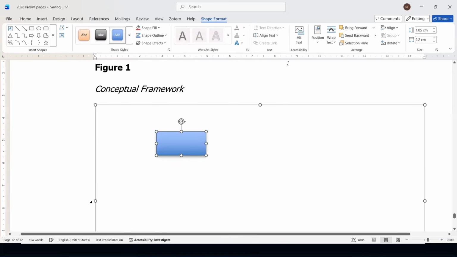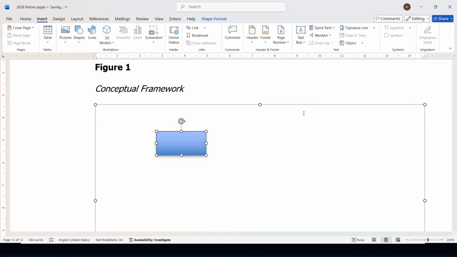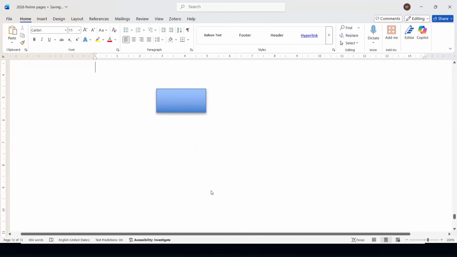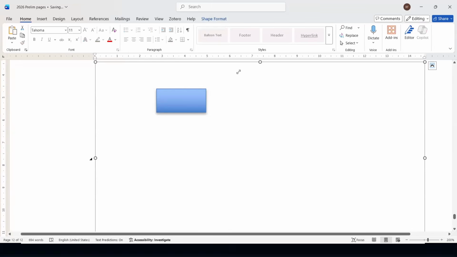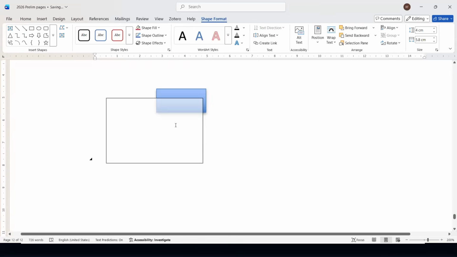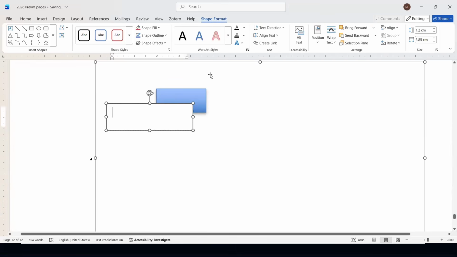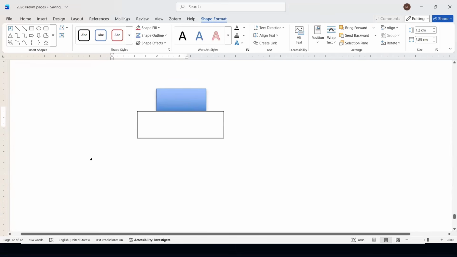Say we have rectangle for your independent variable. I will insert text box. Teka, I will cut that one and then click the canvas and then paste it here, because by default the text box does not appear on the canvas.